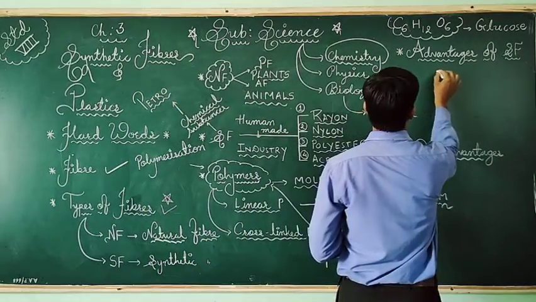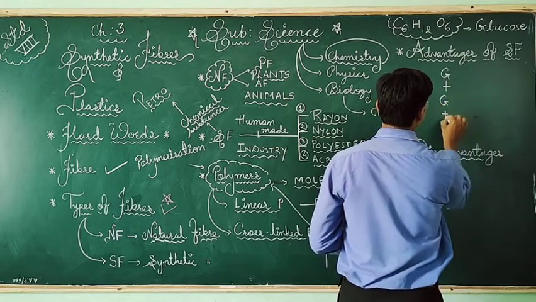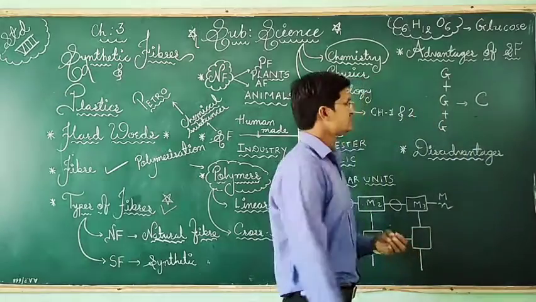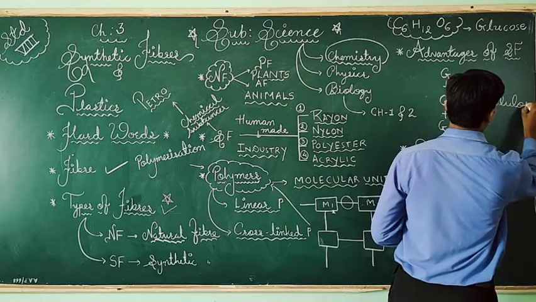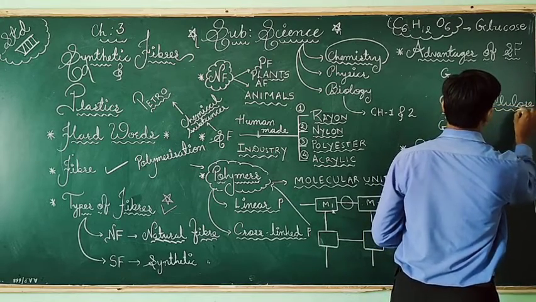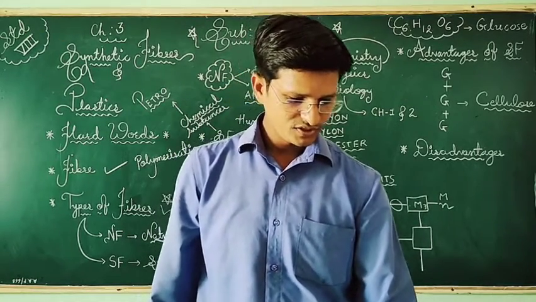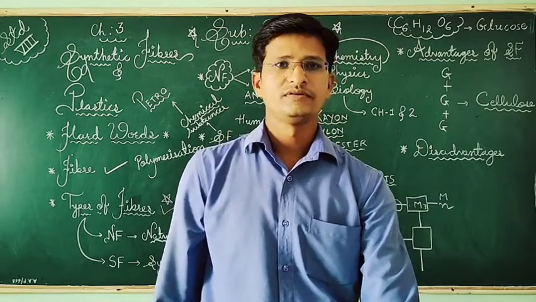Glucose 1, glucose 2, like this, they join and they form cellulose. So this is called polymerization of glucose molecules to form cellulose.